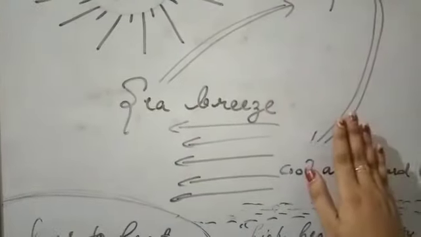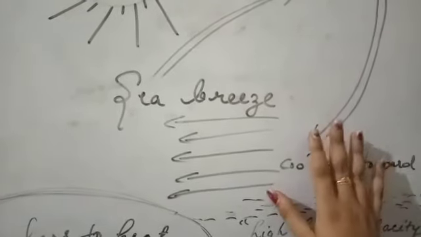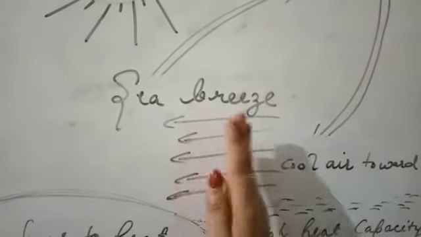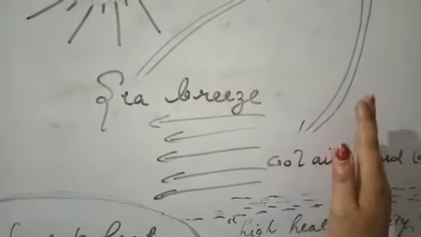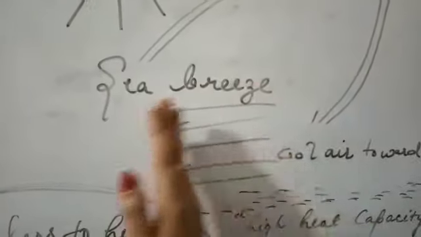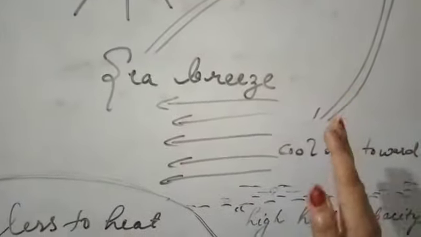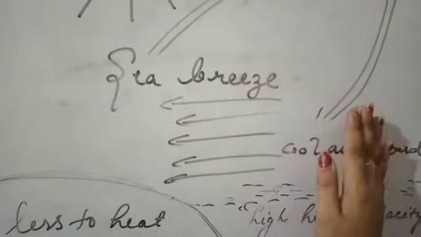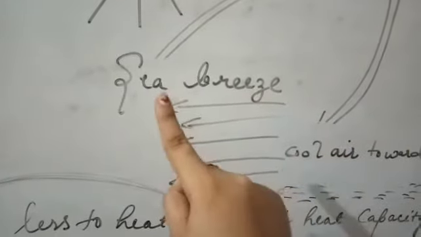Now the air rises up and the cool air comes down, therefore this is a high pressure area, and this coming air will force the air which is present just above the sea towards the land, because here the air is very light and the pressure is higher. So this high pressure will force the air towards the land, okay, and this movement of air from sea to land is known as sea breeze. So we can understand from the name itself,